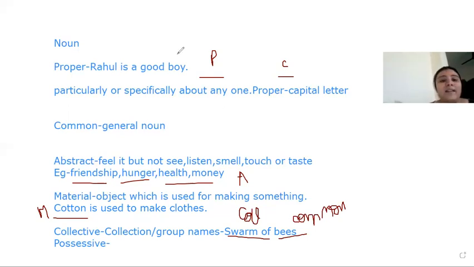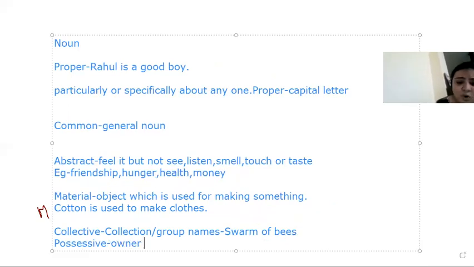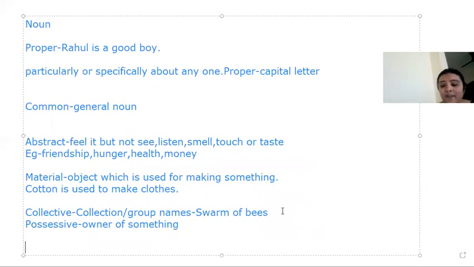Now what is the next one? The next one is the possessive noun. The term itself says that someone possesses something. What is the meaning of possess? Possess means ownership. If you are the owner of something, you possess it. Owner does not mean that it has to be materialistic always. For example, if I am saying Rahul's car, Rahul is the owner of the car. In a possessive noun, we always use an apostrophe.